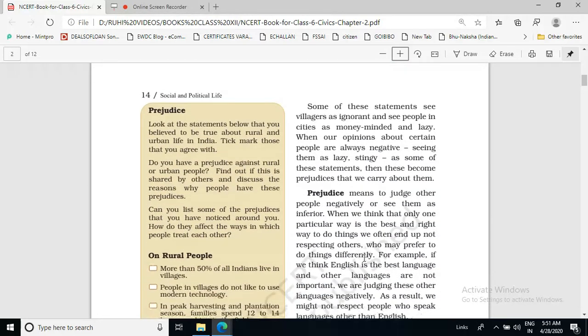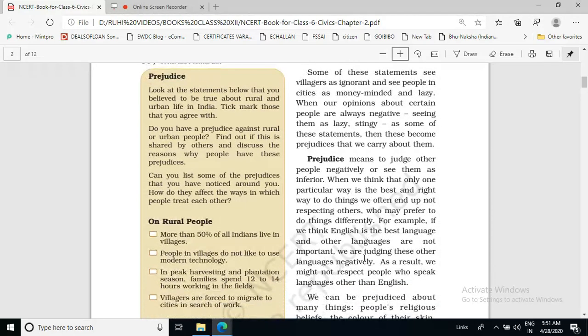Now you have seen this box. Okay, look at the statements below that you believe to be true about rural and urban life in India. Tick mark those that you agree with. In this, it's an activity in which some statements are there about rural life and urban life.